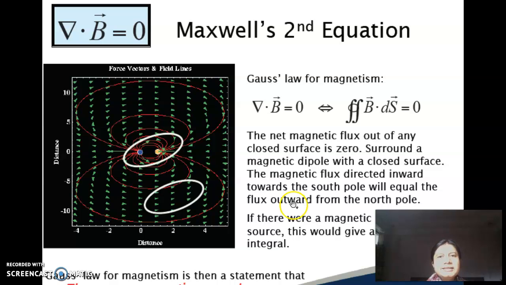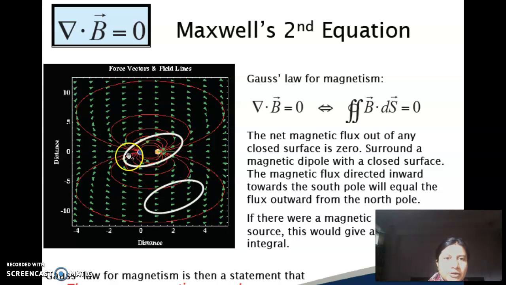This is the second Maxwell's equation, which is nothing but Gauss law for magnetism. And the Gauss law for magnetism simply says that the net magnetic flux along a closed surface is always equal to 0 because the magnetic field lines are always closed. Magnetic monopoles do not exist.